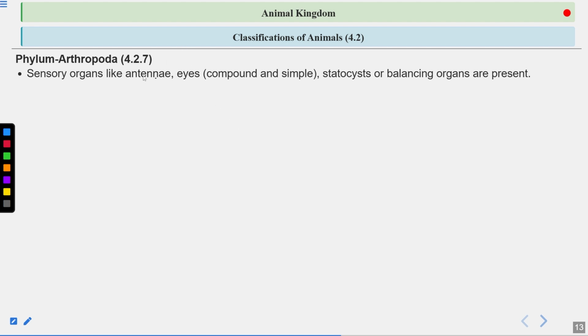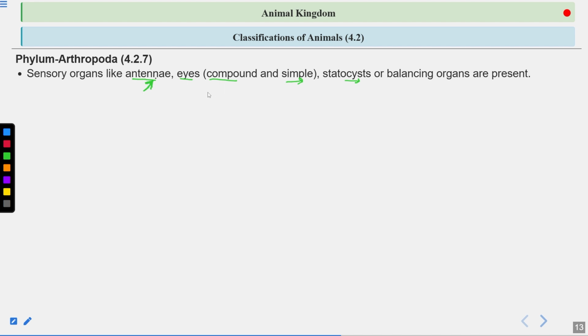Sensory organs are like antennae. Eyes, they have compound eyes or simple eyes. They have statocysts, balancing organs. So what are antennae? They are the paired sensory appendages used for touch, smell, and taste. So these are sensory organs.